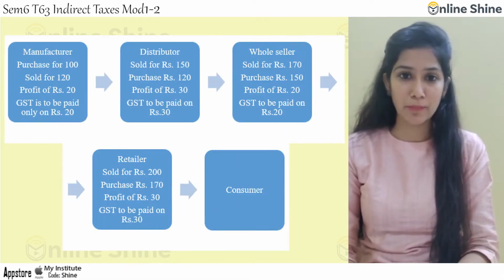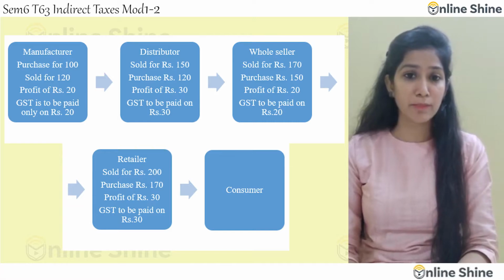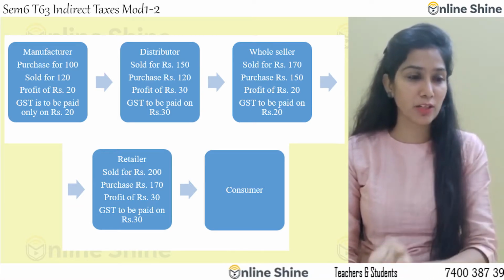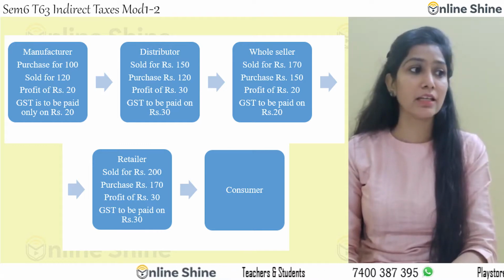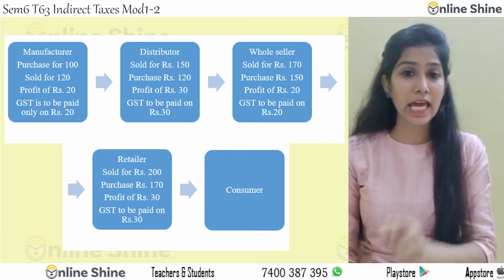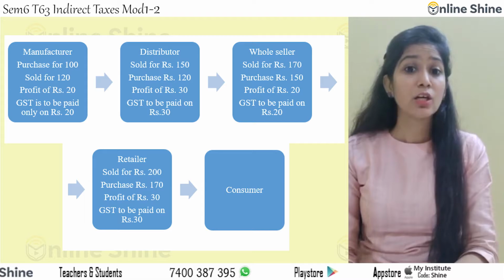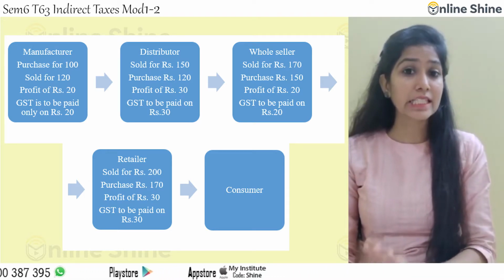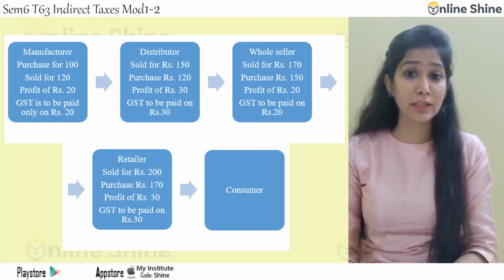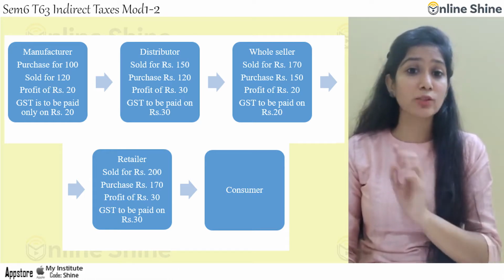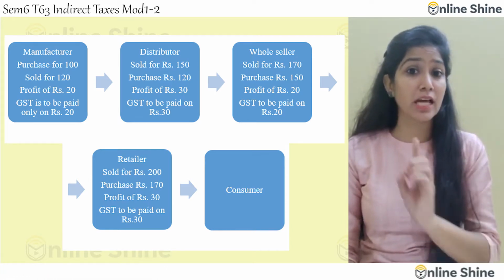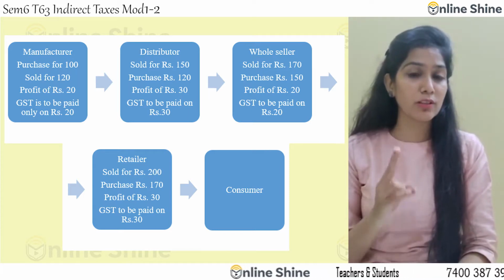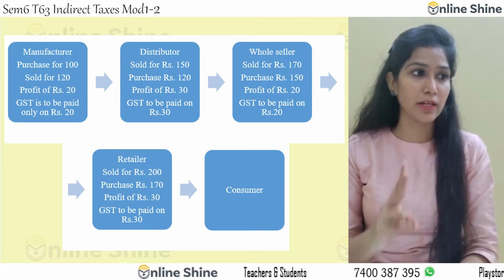If you see the PPT, you will come to know we have a manufacturer. The manufacturer has purchased it for 100 rupees and he is selling it for 120 rupees. So he has added a profit of 20 rupees. So GST is to be paid only on 20 rupees. So when I say GST is a value added tax, it means I am going to pay tax only on the value addition. This means I am not going to pay tax on the whole 150 rupees. I am going to pay only on the value addition done by me, that is 20 rupees.